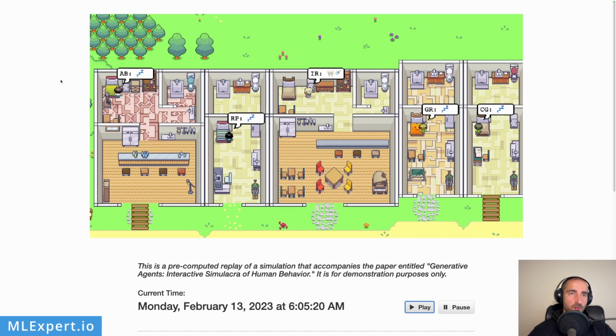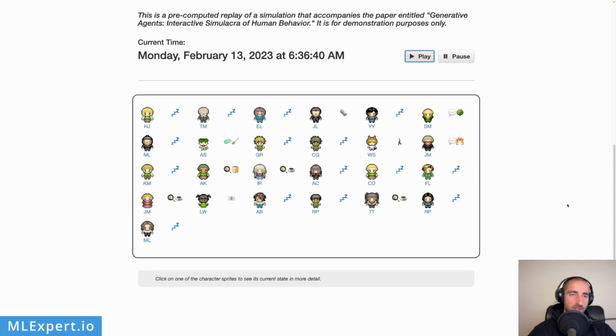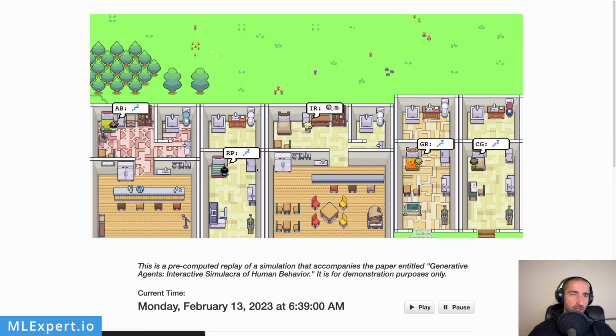You can see that everyone is asleep, but Isabella is waking up and brushing her teeth. She's visiting the shower, the bathroom. Since she is going to be planning this party, she is waking up very early, and probably she needs to do a lot of preparation before everything is done. And she's going to have breakfast next. Let's see her state in more detail right here.